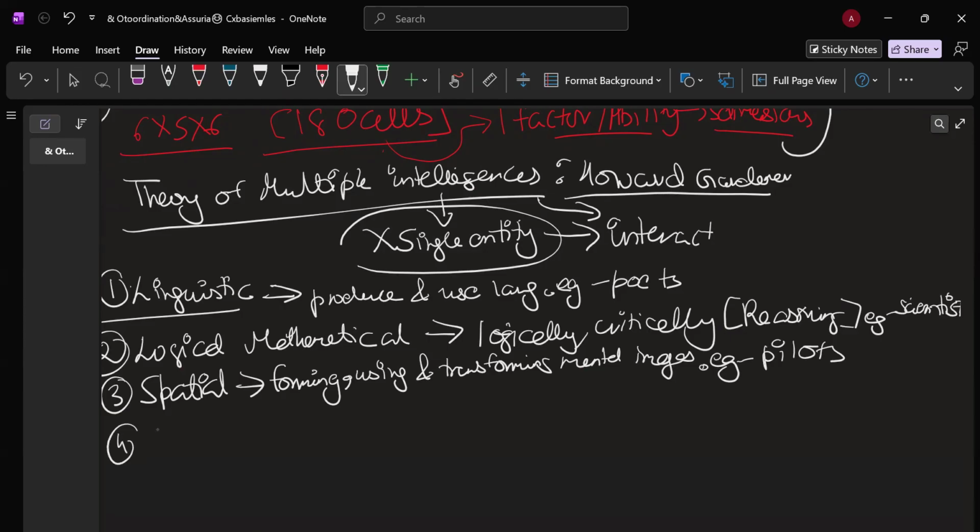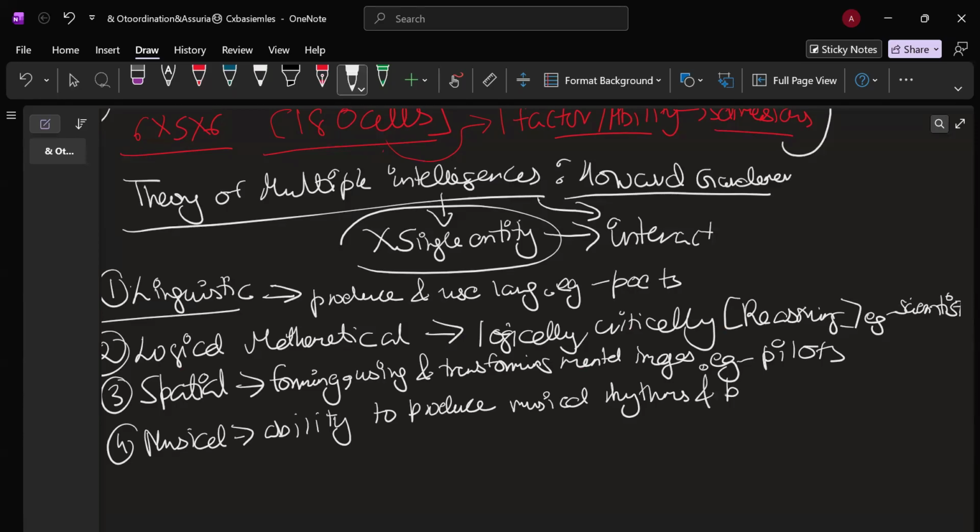Then next you have is musical. Musical, basically the ability to produce or manipulate musical rhythms and patterns. And then you have fifth one, that is bodily kinesthetic.